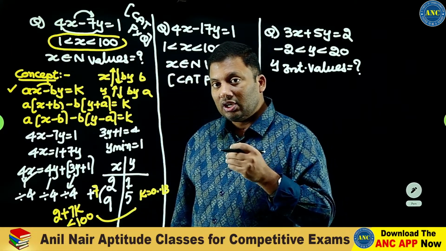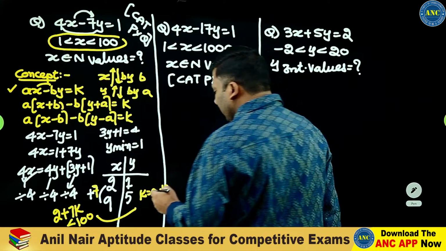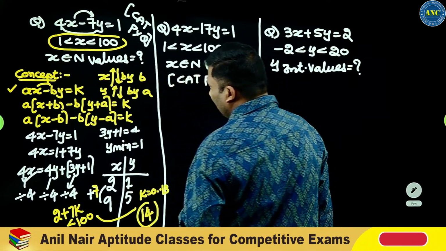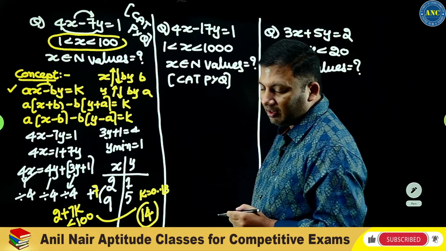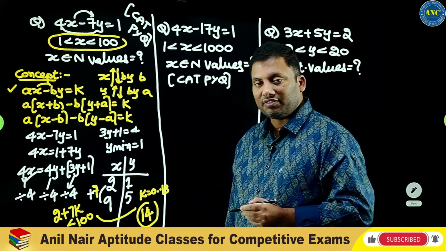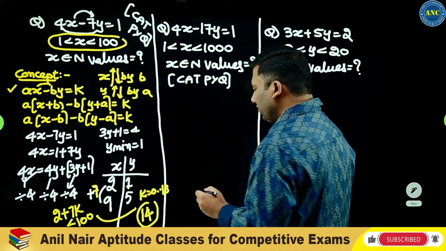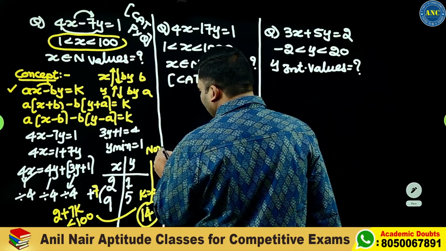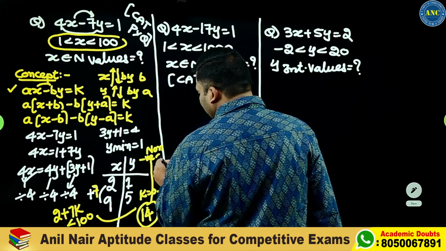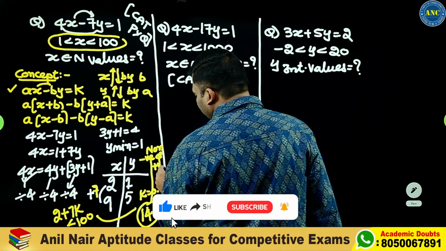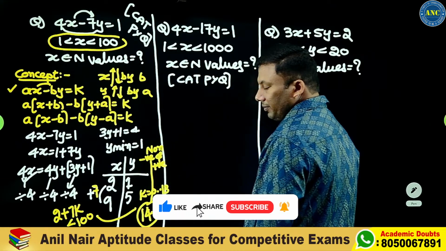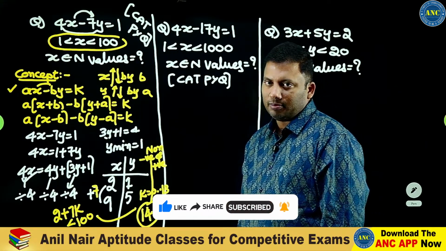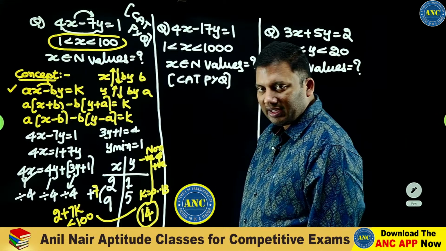That means 0 to 13 values it will take, that is 14 values. So non-negative will be 14 and positive will be 14. I hope the idea is clear.